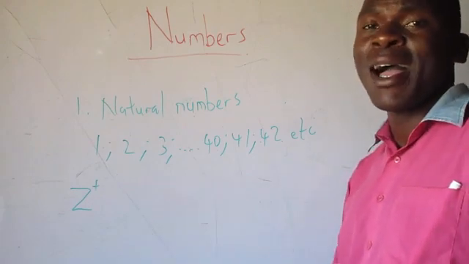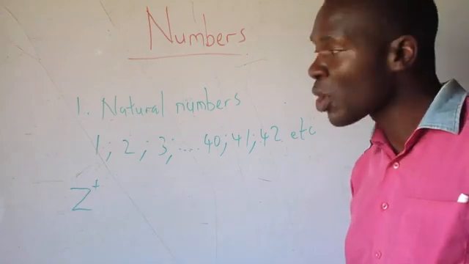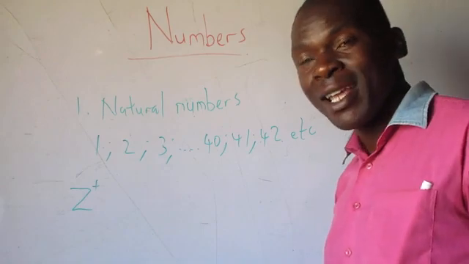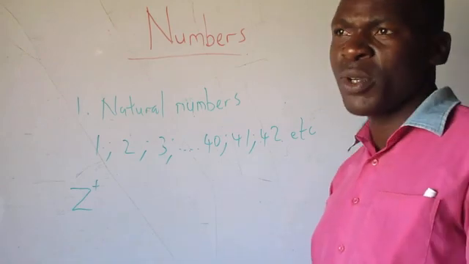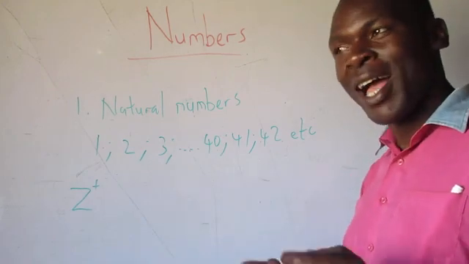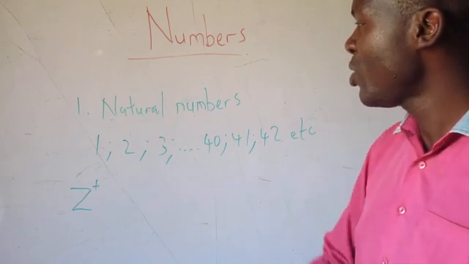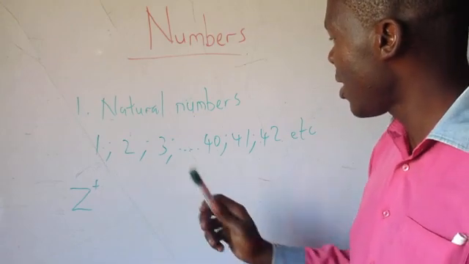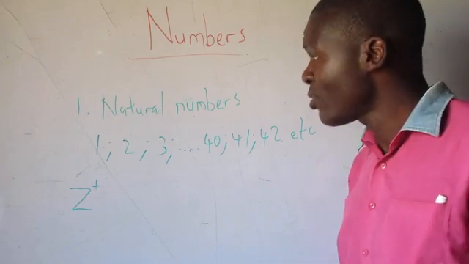If you are asked that set A contains natural numbers between 1 and 15, then the next question says, list the integers which are in set A. So you should know that natural numbers, examples 1, 2, 3, etc., are numbers which are used in everyday counting.